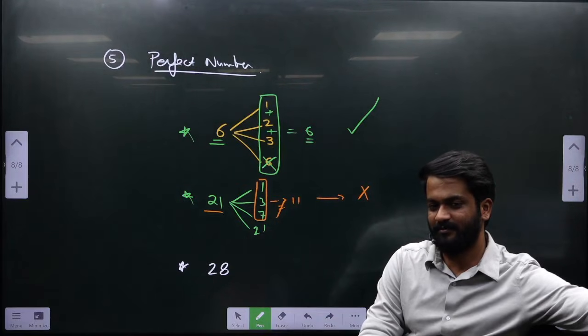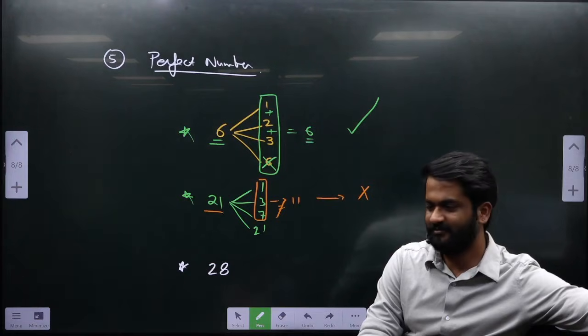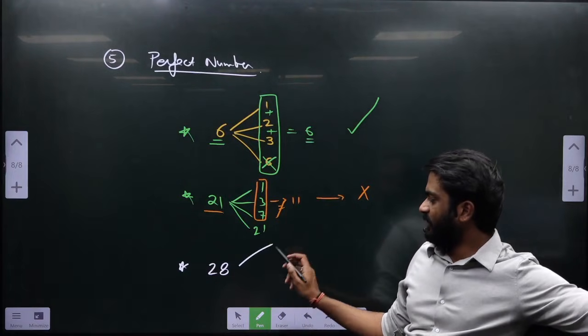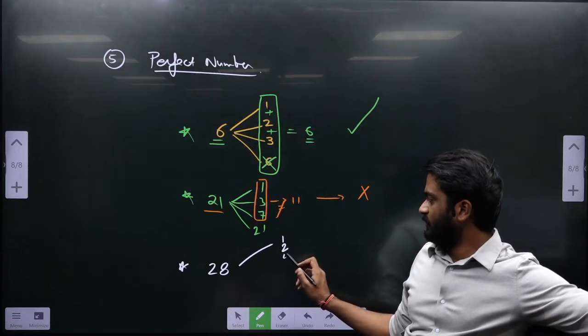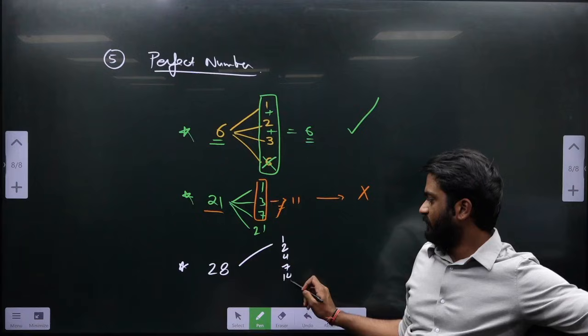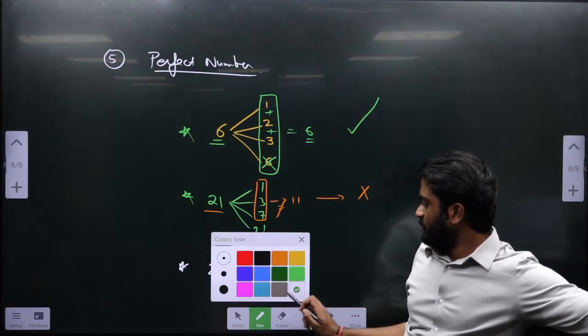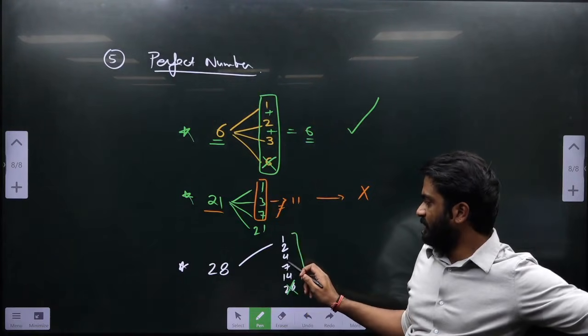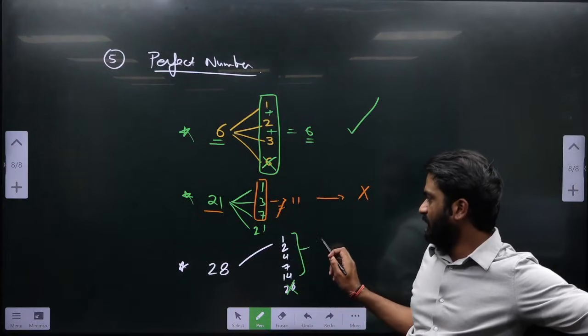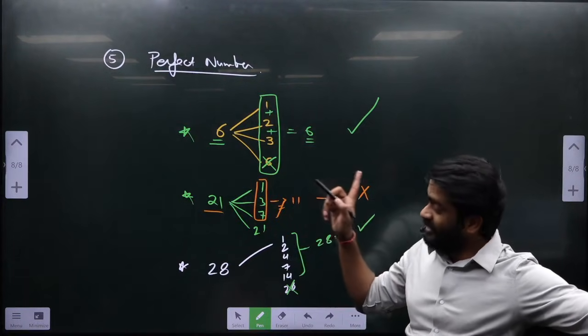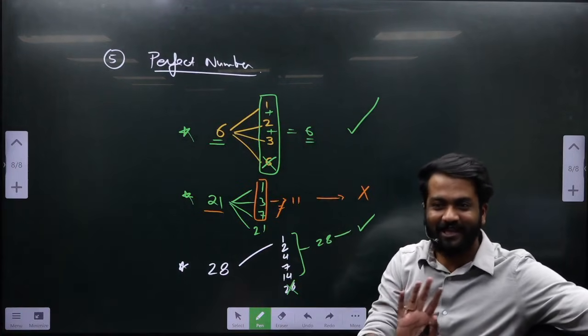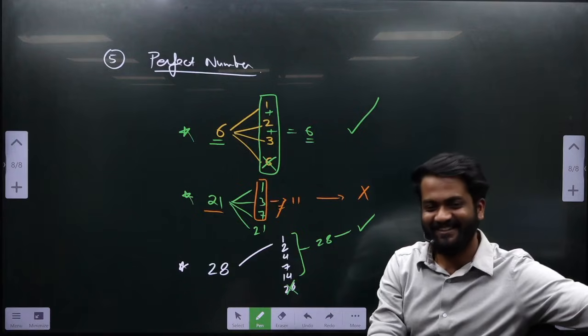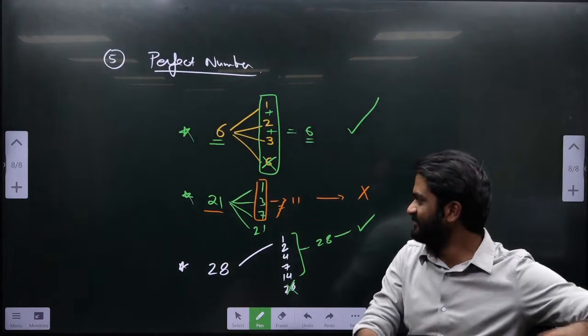ओवर कॉन्फिडेंस बोलते हैं इसको. What are the factors of 28? 1, 2, 4, 7, 14, 28. So you will remove this 28 first of all, and the sum of this: 14 plus 7, 21 plus 4, 25 plus 3, 28. And this is important. इस साल एक क्वेश्चन आया इस पे, तो हल्के में मत लेना, ठीक है? चलो आगे बढ़े. Done.